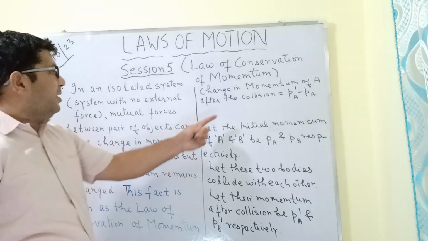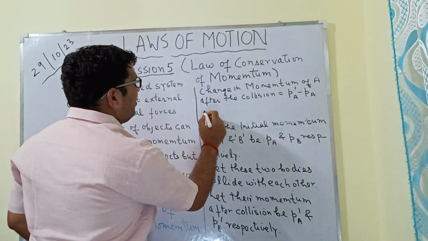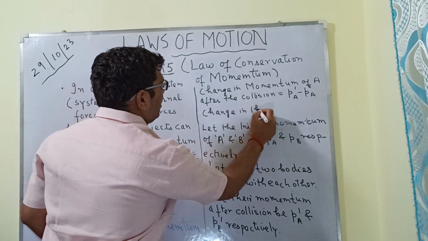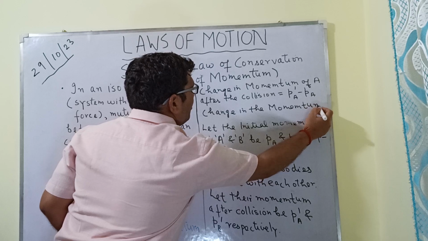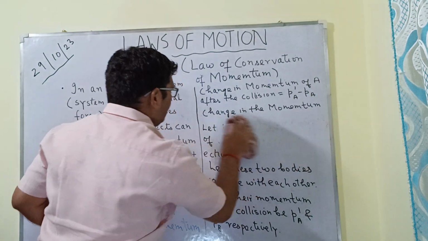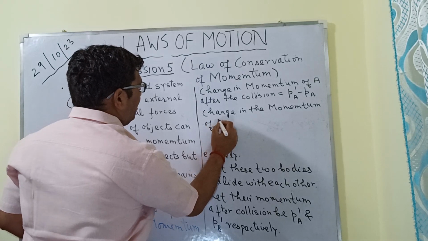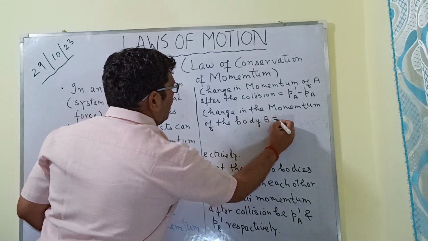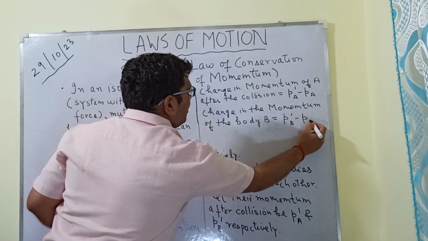This is the change in the momentum of the body A after the collision. Similarly, the change in the momentum of the body B will be equal to PB dash minus PB. Okay.